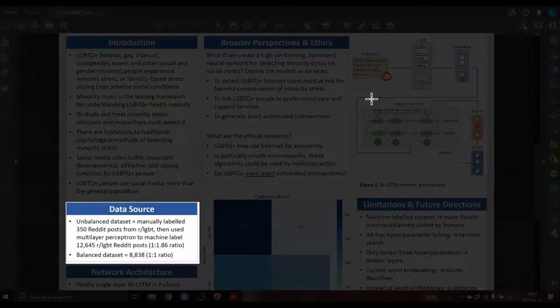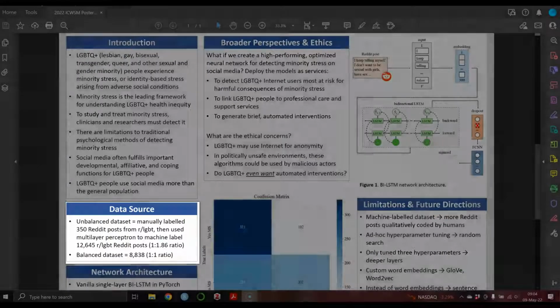For our data set, we manually labeled 350 Reddit posts from the subreddit r/LGBT, and then we used a multi-layer perceptron to machine label the rest of these data. And we used different coders who achieved a high level of agreement on these 350 Reddit posts, so we trusted our manually labeled labels pretty well. And we also tested the model with a balanced data set because we know unbalanced data sets have unattractive properties.